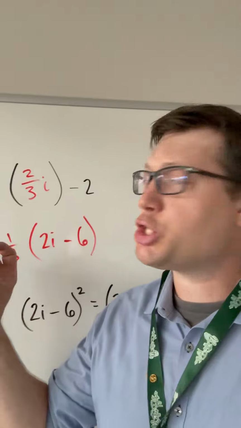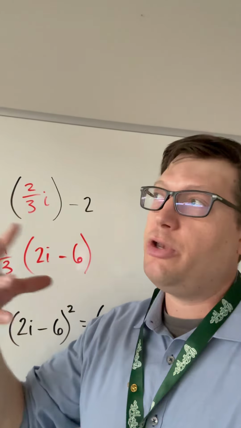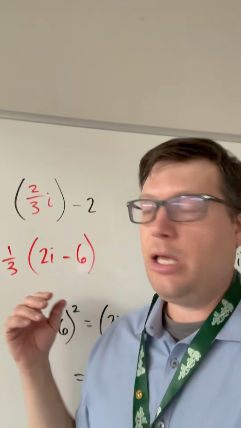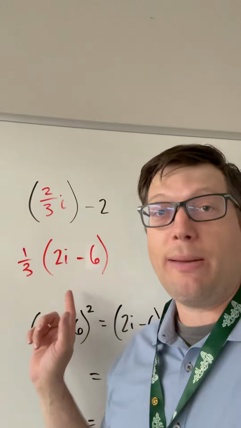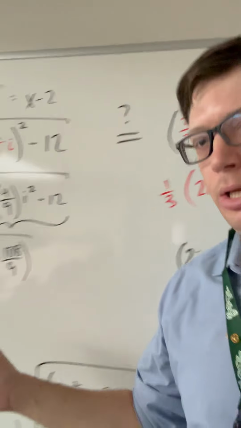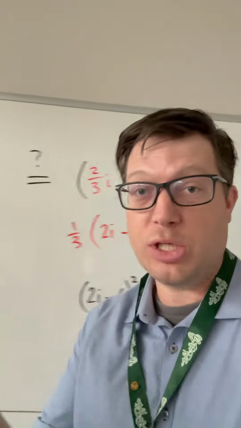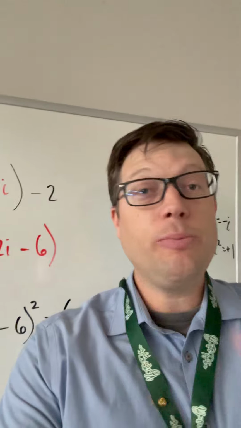So what if I make sure that this can be written as a product of a number times a third, and that would be 6. So factoring out 1/3 leaves me with 2i minus 6. How do I get that to show up here? Well, let's square it. If we could square it and then square root it, that would be the bridge we need between them.